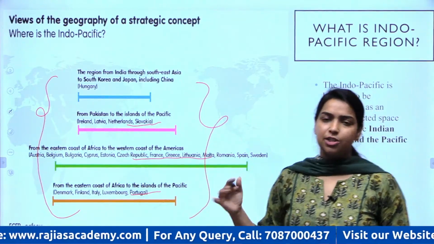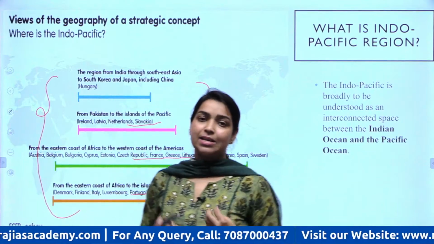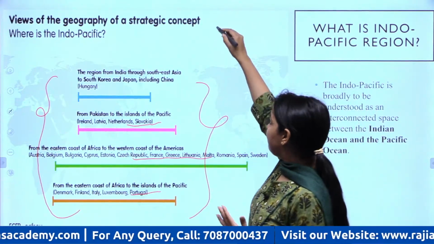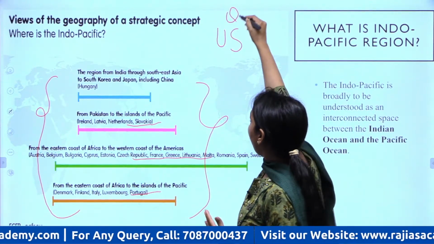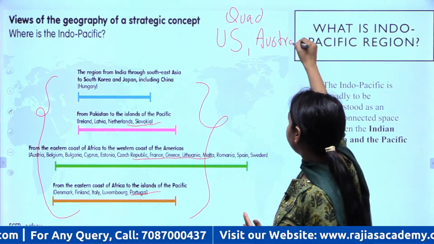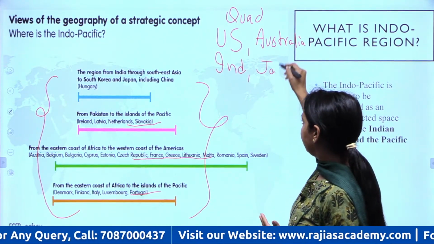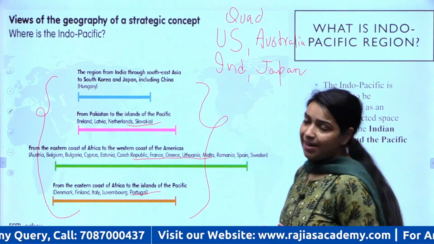So different countries can have a different interpretation. What matters to us is the interpretation of the bigger nations or the Quad nations, that is your US, Australia, India and Japan, right?